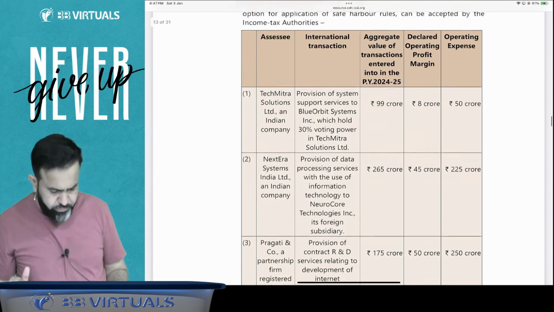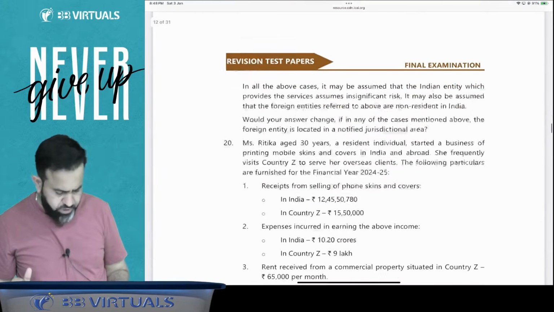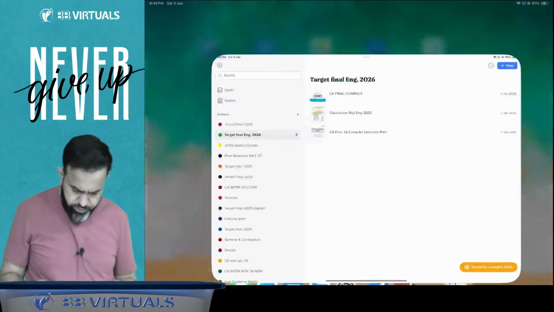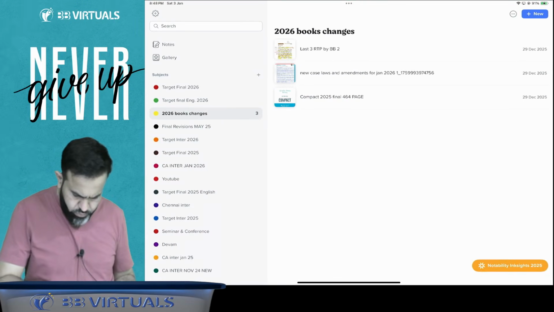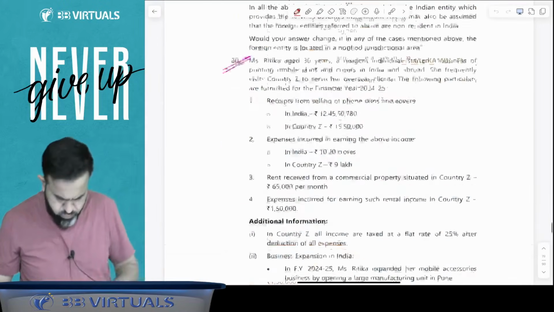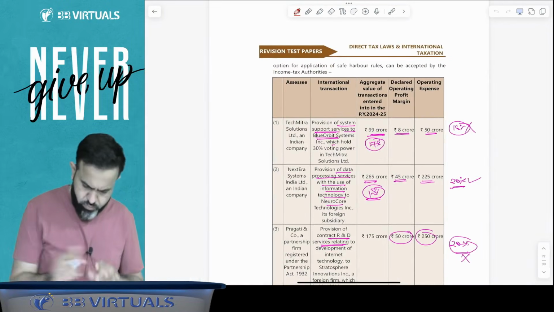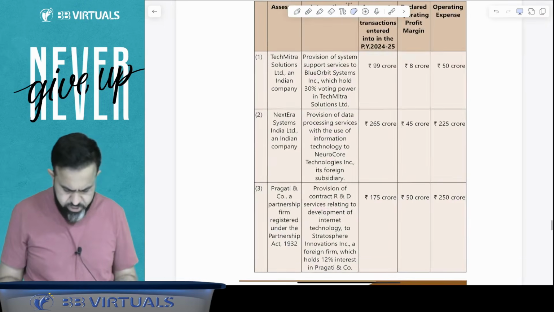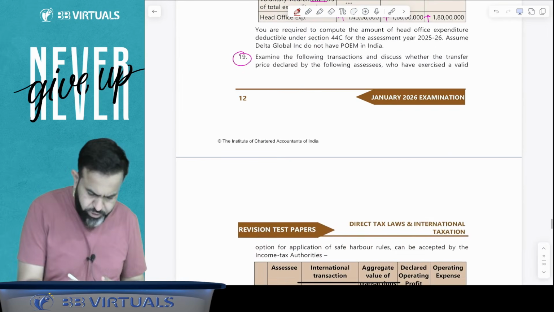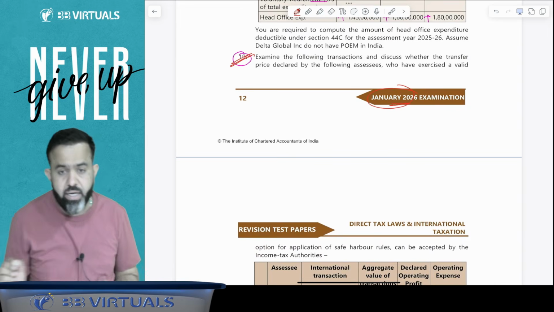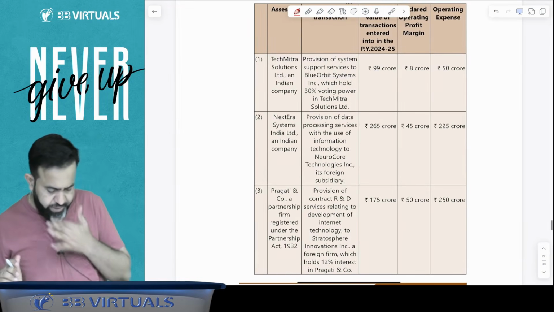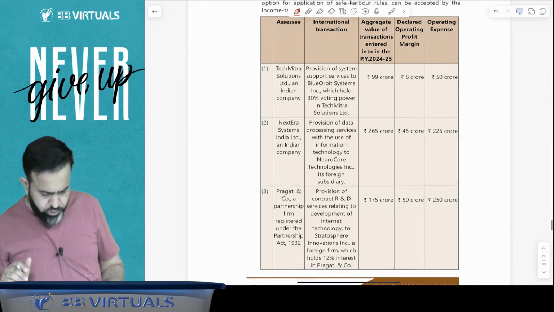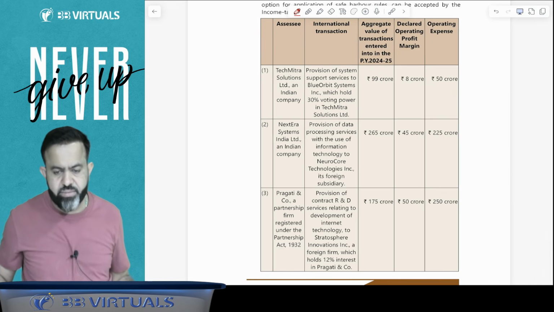So this is one question. I think it is a similar question, but just let me know after checking. First read those two questions' solutions and then check this question, number 19 of the Jan 2026 RTP, and check whether they are on safe harbor or not. Just check it.